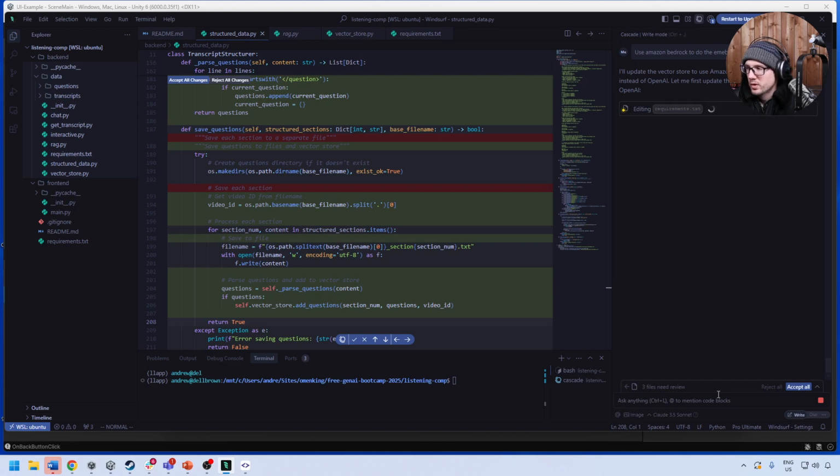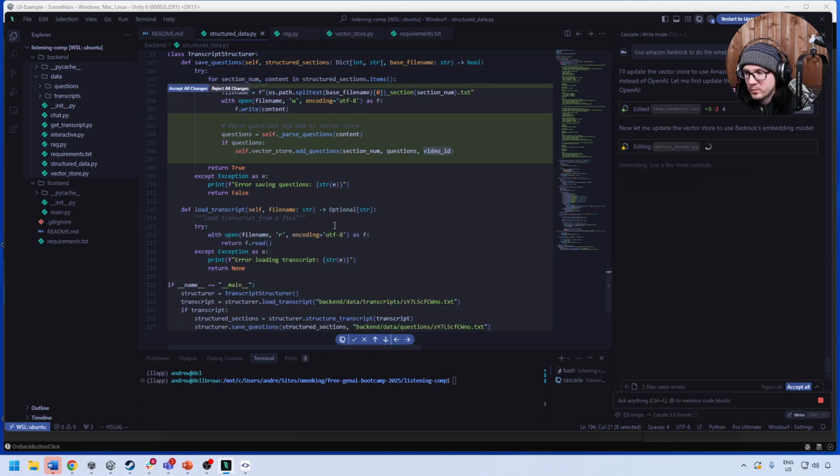I'm not sure if it would use the latest one here, but we'll take a look. It's going to remove the OpenAI reference. And you can see here, why does it say video ID? There is no video ID. It's just kind of weird, well, I guess there is a video ID up there, so that's not completely wrong. We'll give it a moment to work.